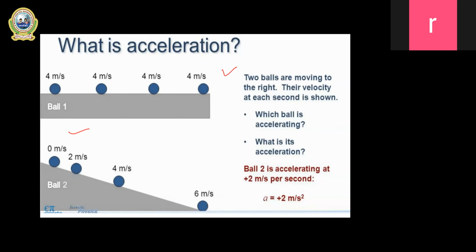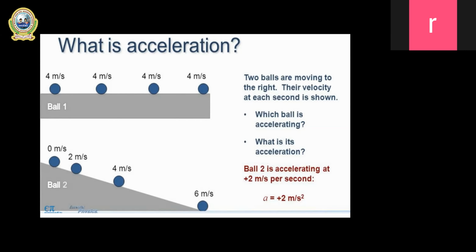But if you observe the second picture just below, for ball 2, initially the body was at rest and the velocity was 0 meter per second. When it came into motion, it acquired a velocity of 2 meter per second, and after a few seconds it gains another velocity of 4 meter per second.